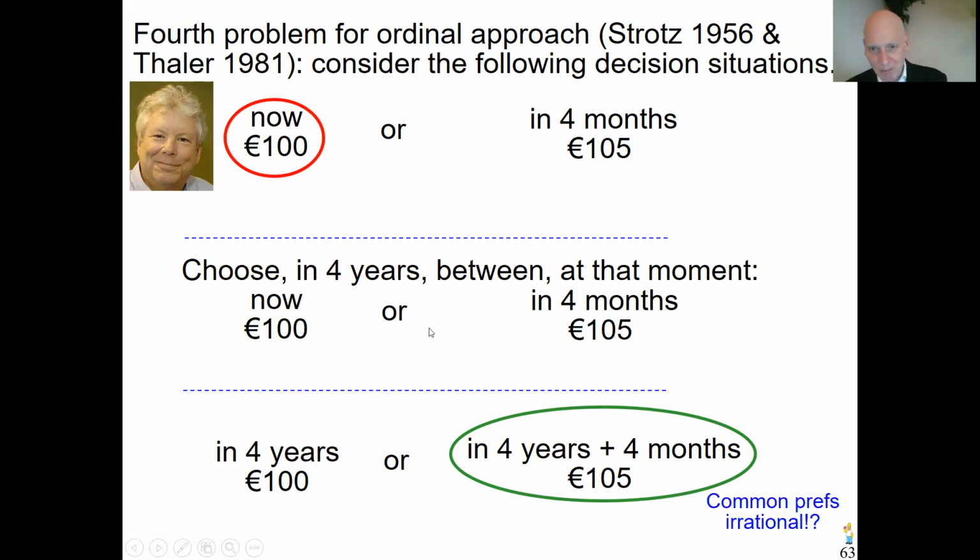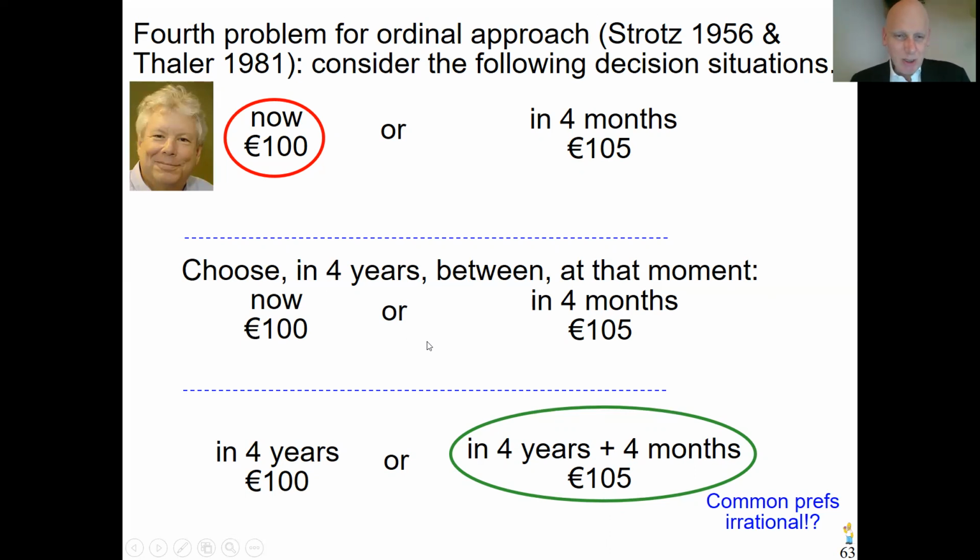So I'm trying to argue that these common preferences are irrational. First, let us assume, and I'm talking about the majority preferences, and maybe if they are yours, then it's nice for the discussion. Anyway, assume that this person who has the majority preferences says, oh, in this situation, 4 years from now, I would choose the immediate €100. I would prefer that to waiting 4 months.